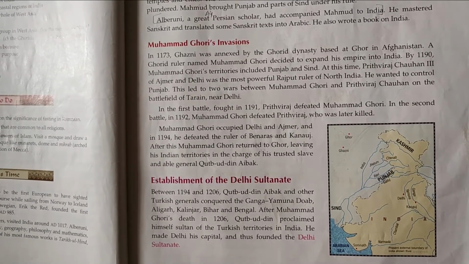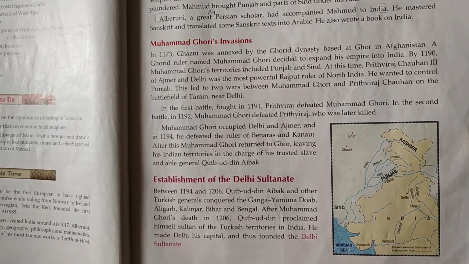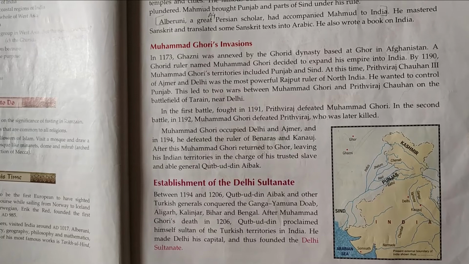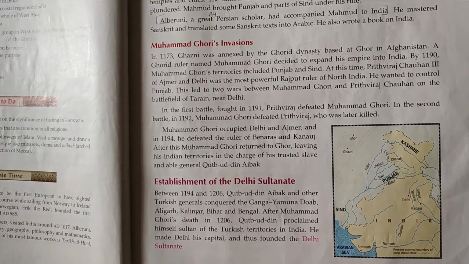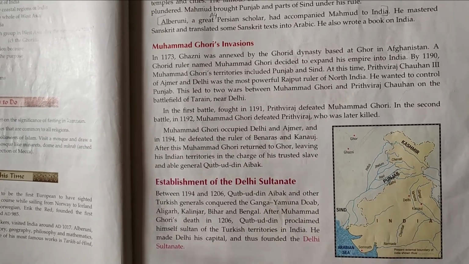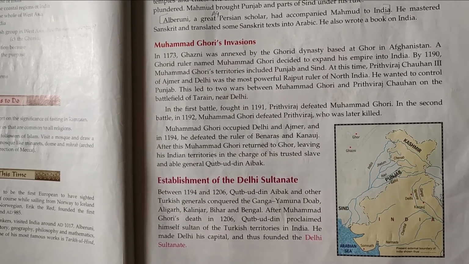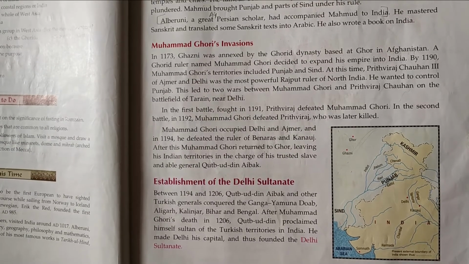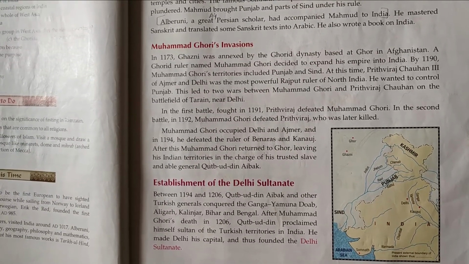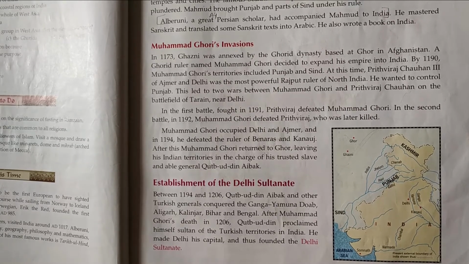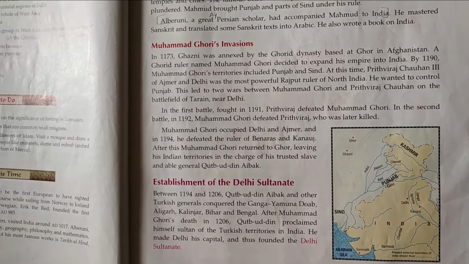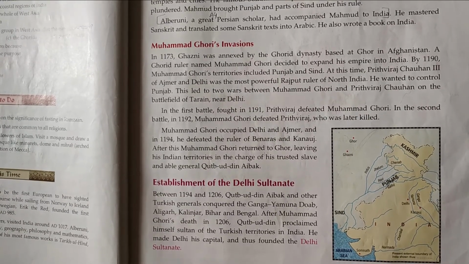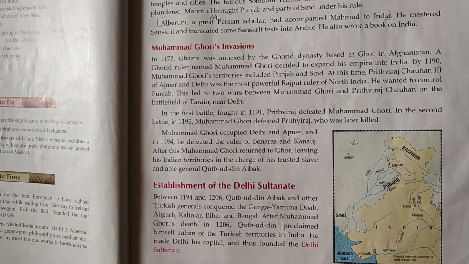Muhammad Ghori now occupied Delhi and Ajmer, and in 1194 he defeated the rulers of Banaras and Kannauj. After this, Muhammad Ghori wanted to return to Ghor, leaving his Indian territories in the charge of his trusted slave and able general Qutbuddin Aibak. So he gave everything to Qutbuddin Aibak and returned back to Ghor.